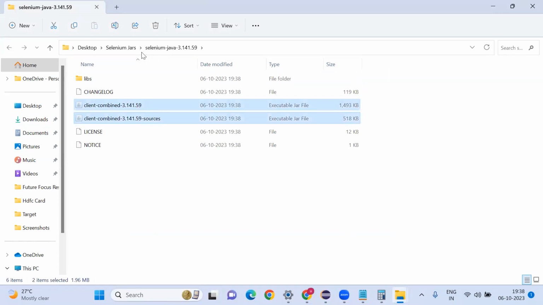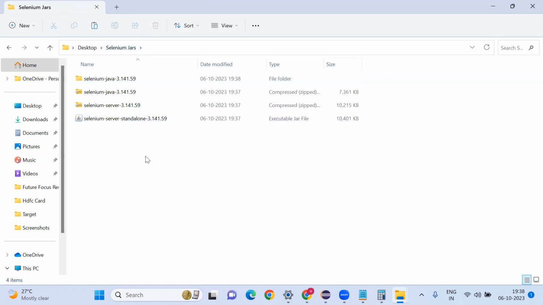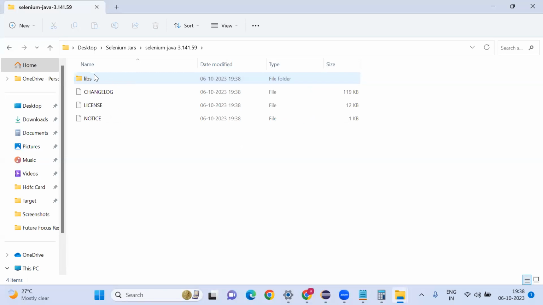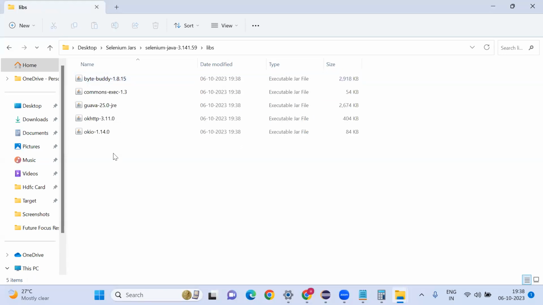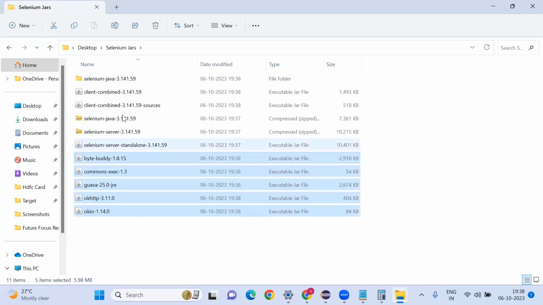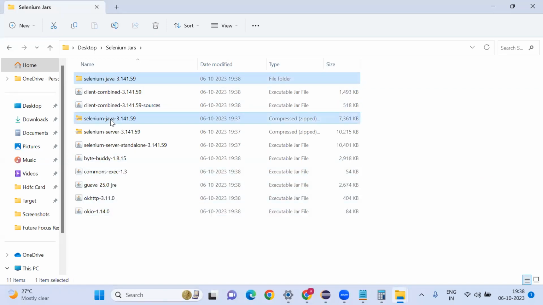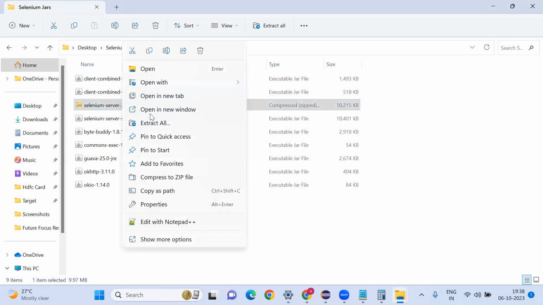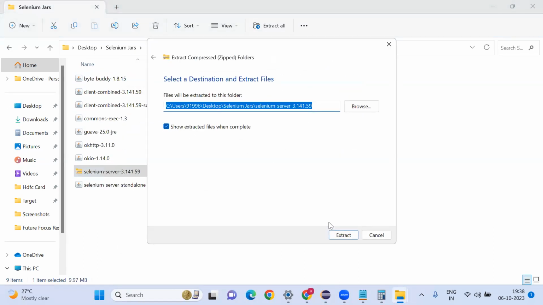Selenium Java extracted. Control V. Go here, Selenium Java libs folder. Control X. Control V. Now I'm going to delete these two because we already extracted and copy pasted. Now I'm going to extract Selenium server again.